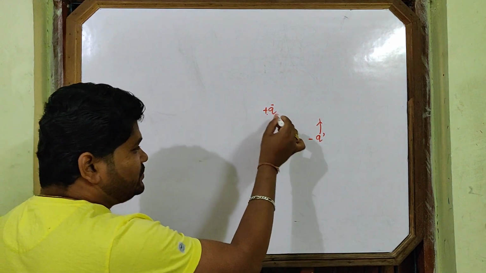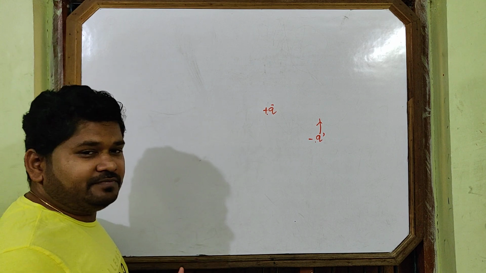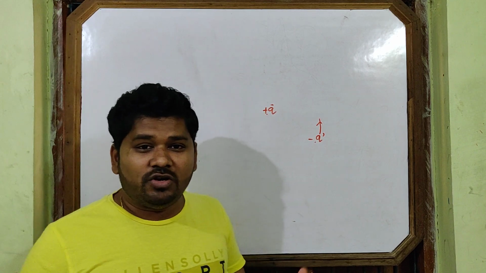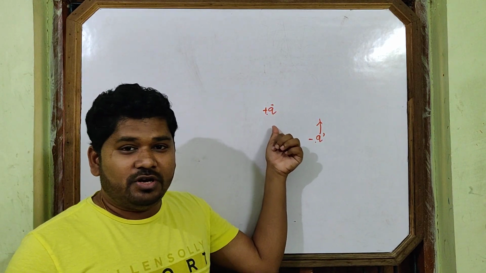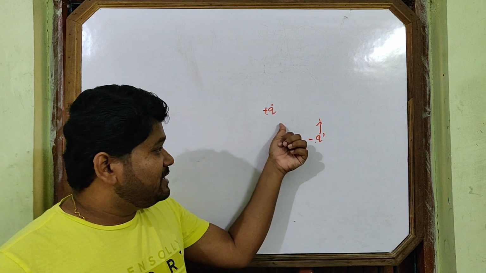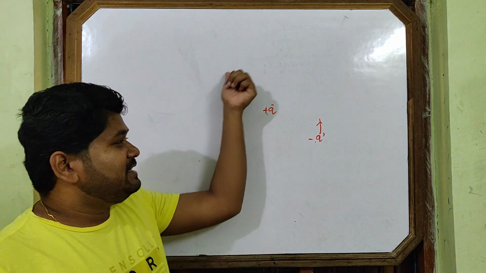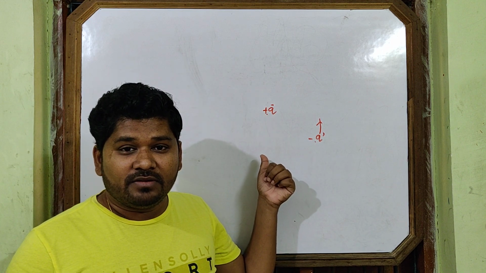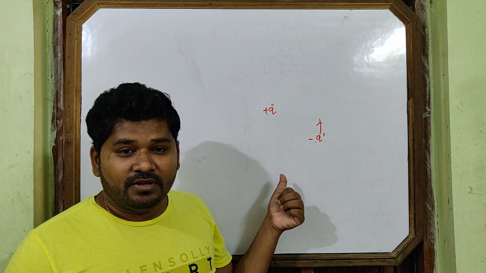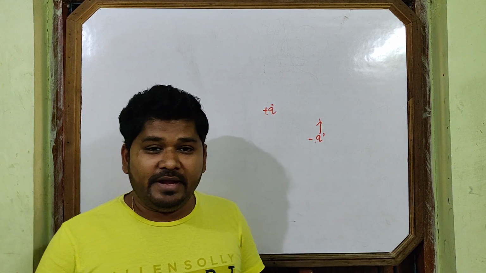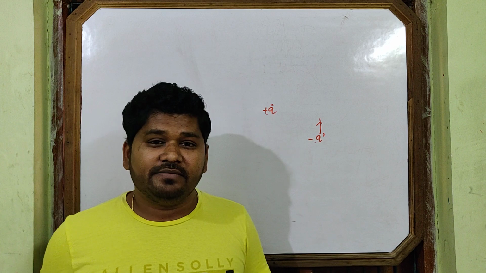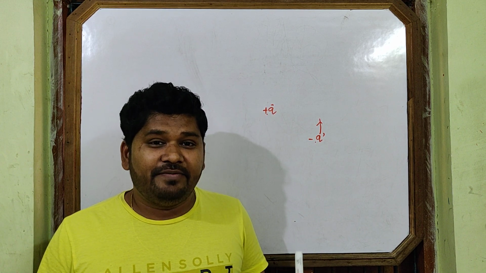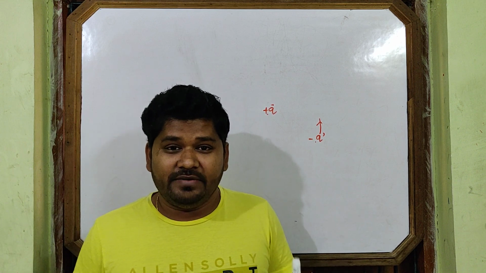Why? This plus Q will attract this minus Q, and will change its motion. Minus Q cannot move in its own way. Plus Q will not allow it, because this situation, this region, is now modified due to the presence of this plus Q. So what is the field now? What do you mean by field? What definition will you write for field? So electrostatic field or electric field is defined as, you can write this definition in your notes copy.